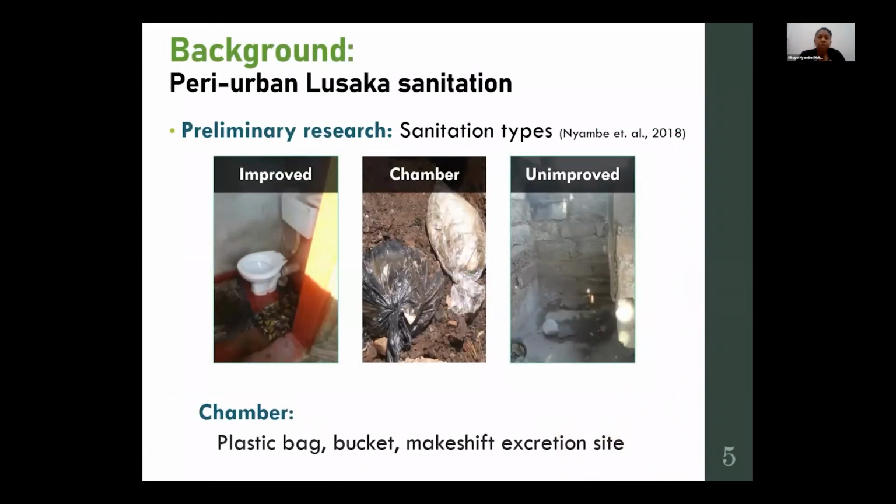So during our preliminary research, we looked at peri-urban WASH in Lusaka, and we noted three main types of sanitation facilities, that is improved toilets, unimproved toilets, and chambers. Chambers, these could be a plastic bag, a bucket, a makeshift excretion site. The interesting thing we noted is that even when people had a toilet, they still used chambers. And we were concerned about this co-use.